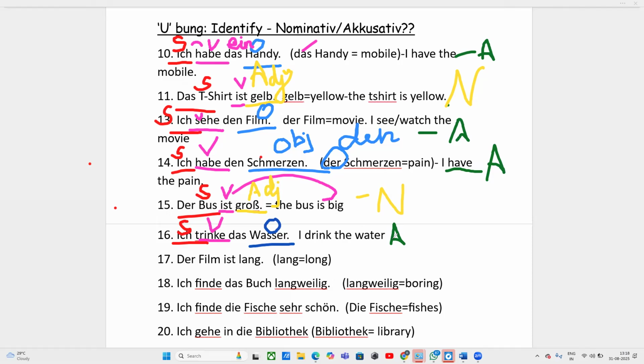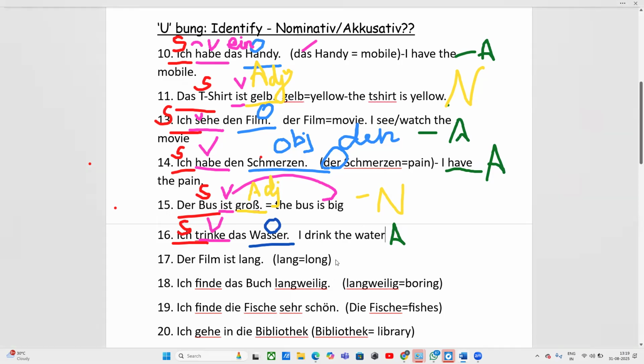Okay. So I am now moving to the 17th point. Der Film ist lang. The film is long. In this sentence, if I have to translate first, what does it mean?